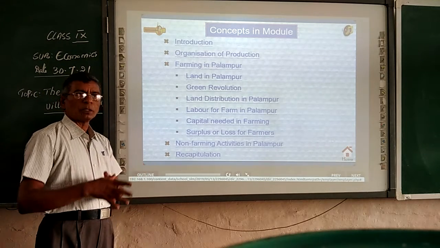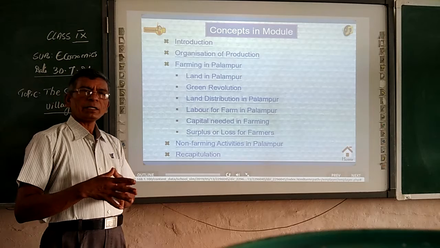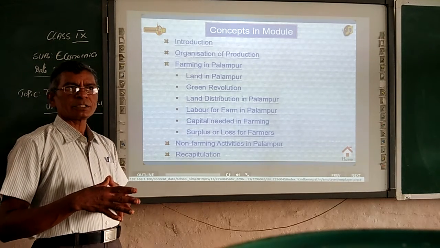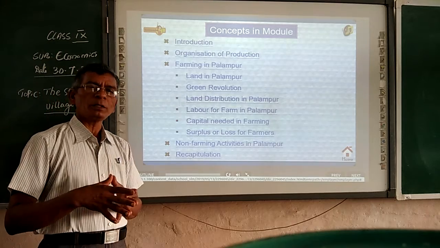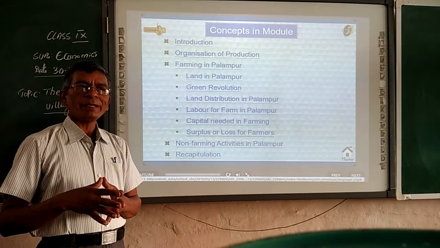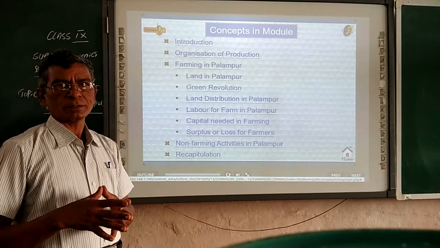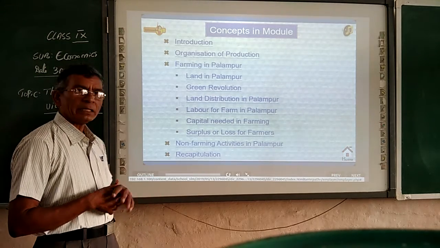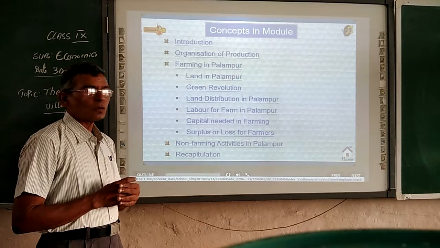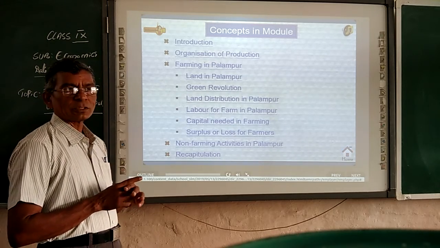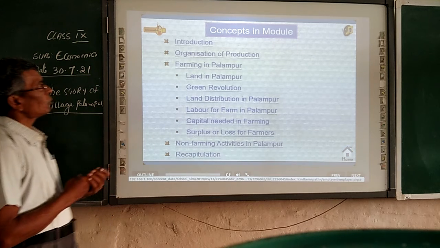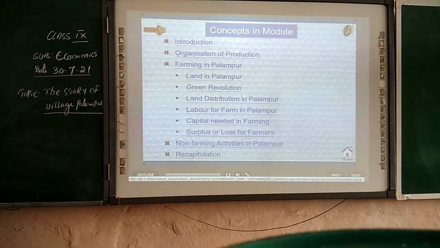There are some people who are not cultivating agriculture. Apart from agriculture, the landless laborers, to say landless people, are engaged in various non-farming activities. What are these non-farming activities? And followed by recap. Let us discuss all these factors one by one. Now let us see the introduction of the story of village Palampur.